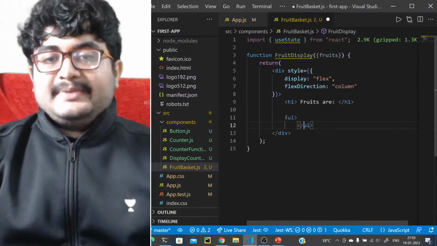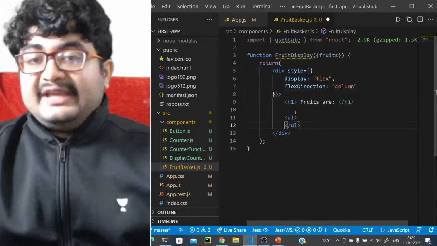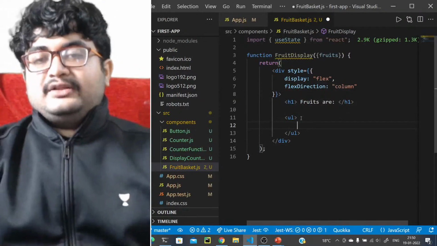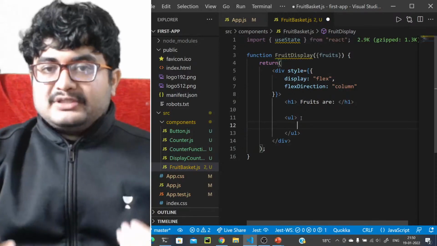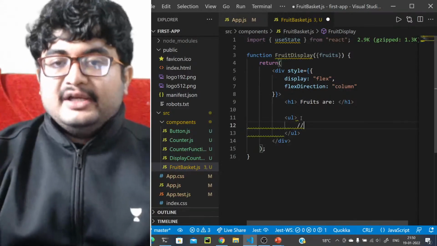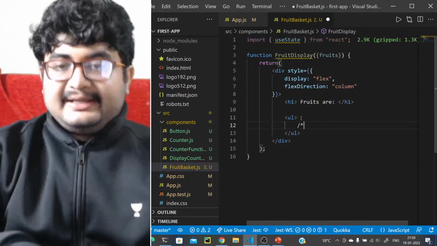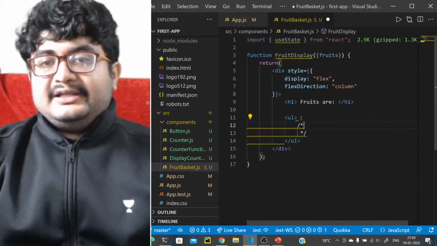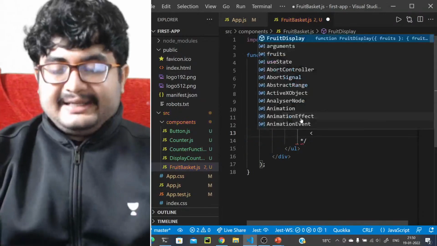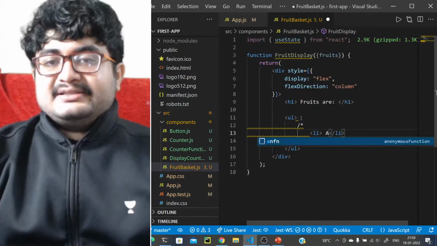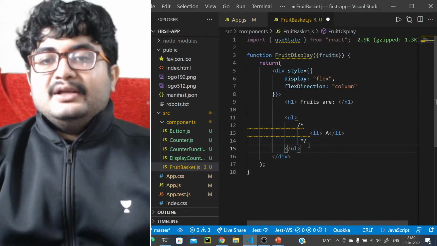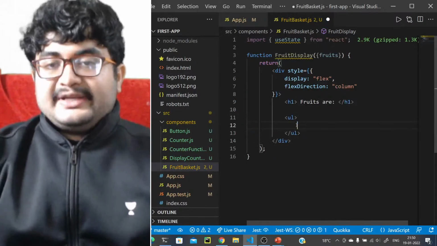Now see, this will also be interesting. We have an unordered list that will contain all the fruits, right? We want to display all the fruits. How? What should happen here? Inside this unordered list, all the fruits should come up like this, li apple, like this. All the fruits should come in one by one. So basically what we can do is something.